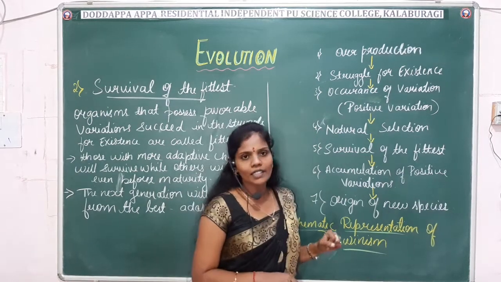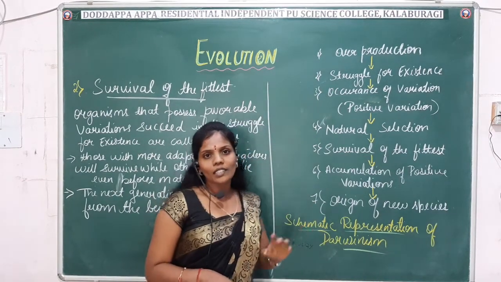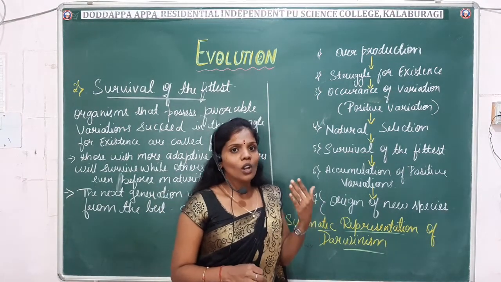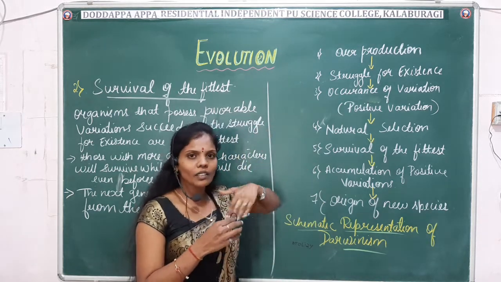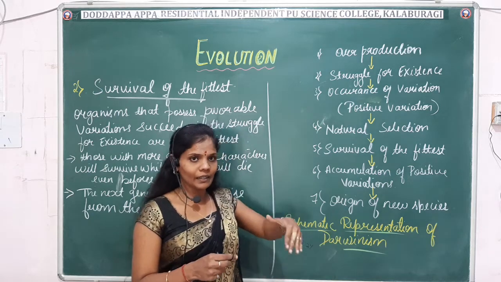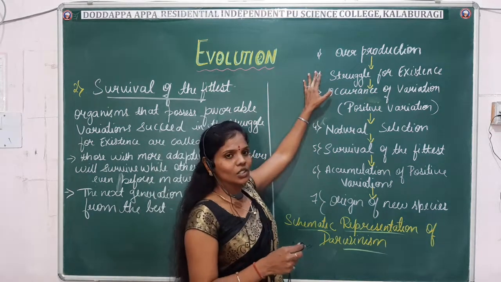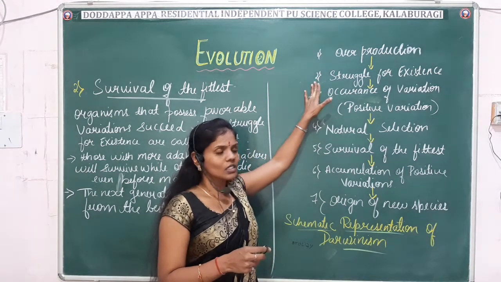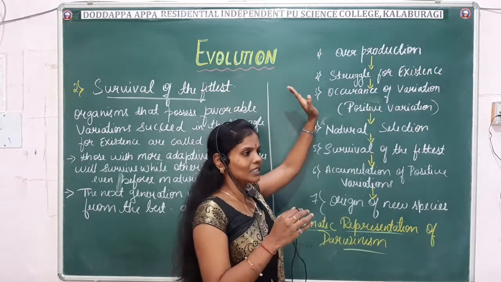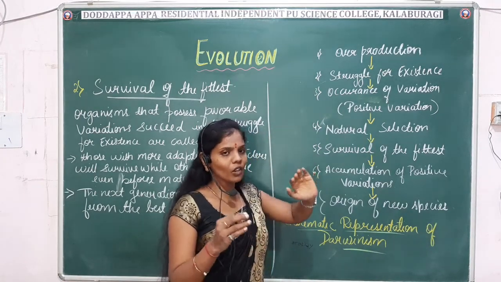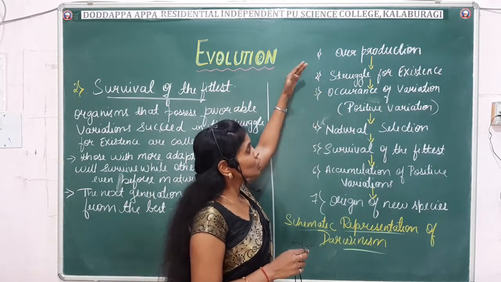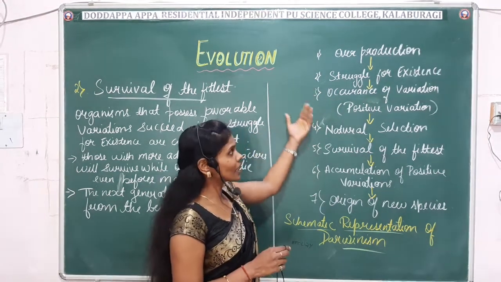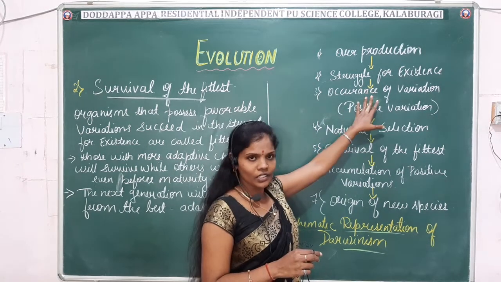So far we have already studied that every organism has a tendency to produce new offspring, that is, their reproduction is more than needed. Fine, so this leads to the struggle for existence. When a large number of offspring are produced, obviously there will be more struggle for existence, right? This struggle for existence leads to different variations.